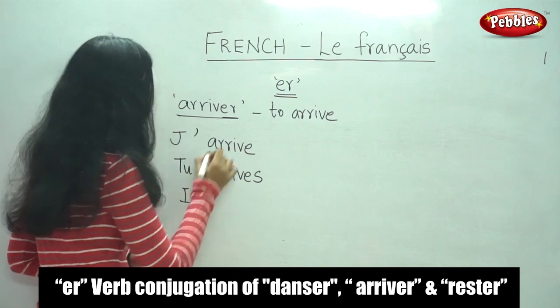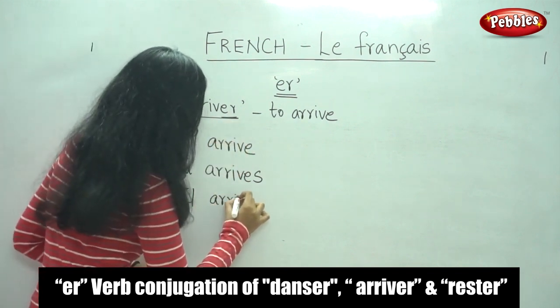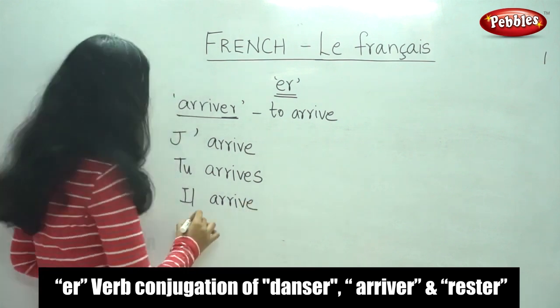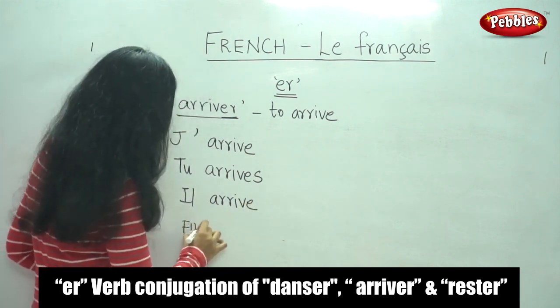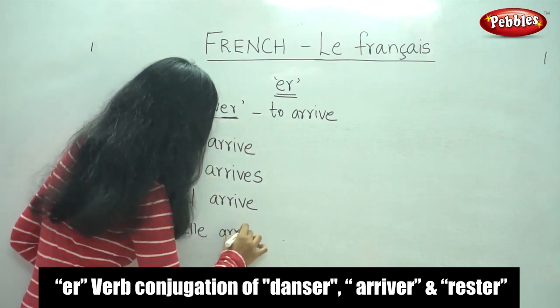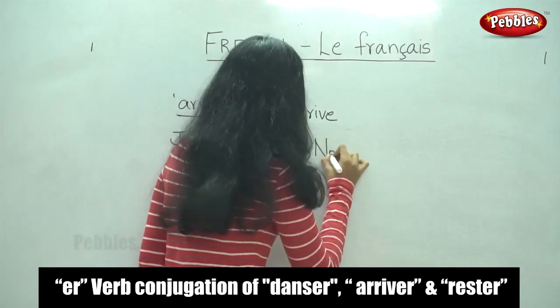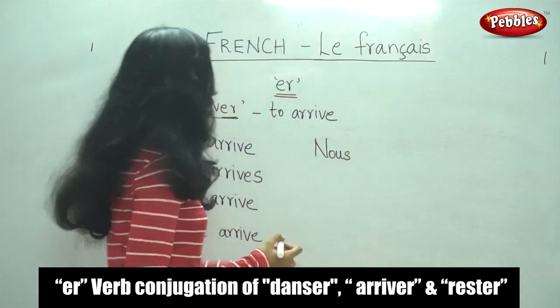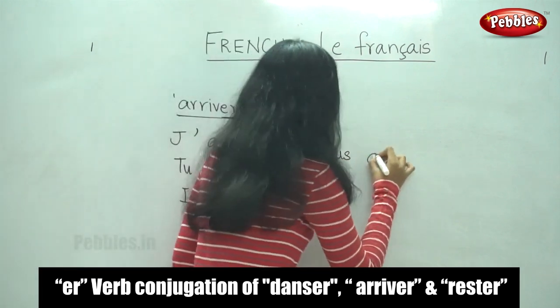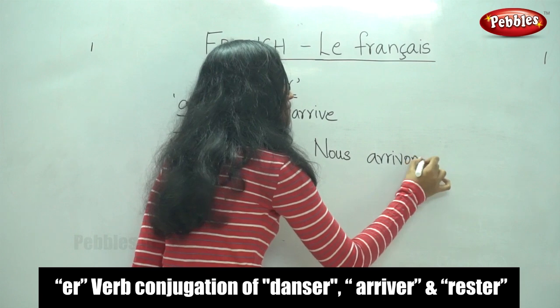For il, we would remove ER and replace it with E. For elle, we would remove ER and replace it with E. For nous, what is the ending? Yes, ONS. So, we would remove ER and place ONS.